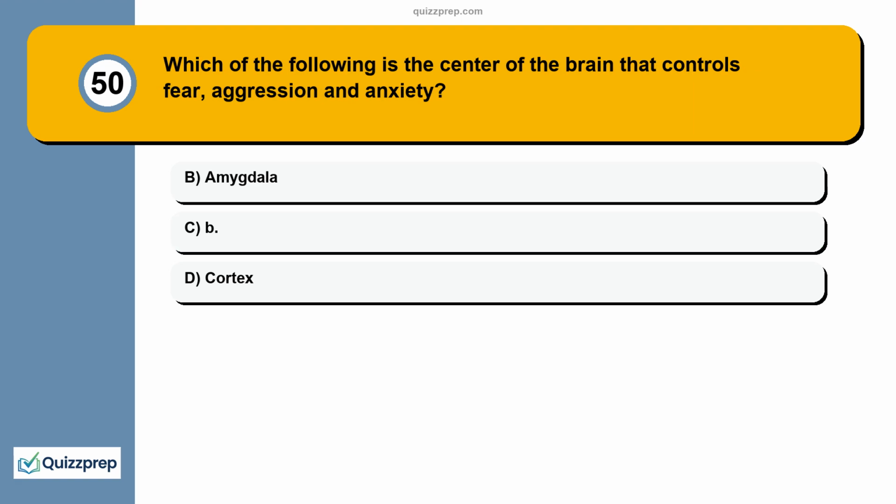Question 50. Which of the following is the center of the brain that controls fear, aggression, and anxiety? A. Amygdala. B. Cortex.